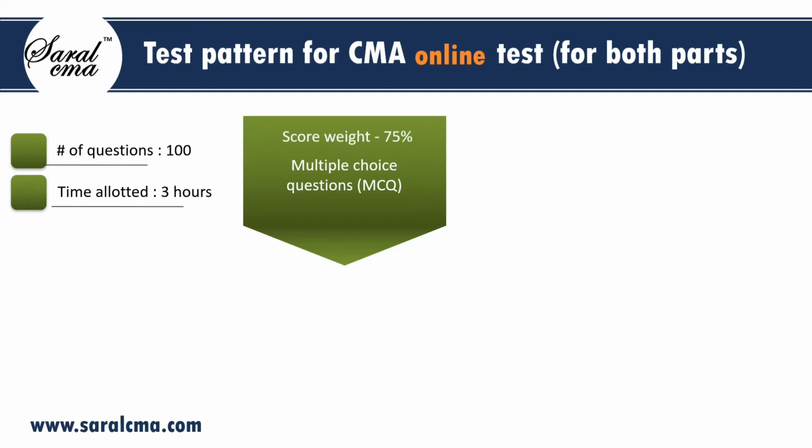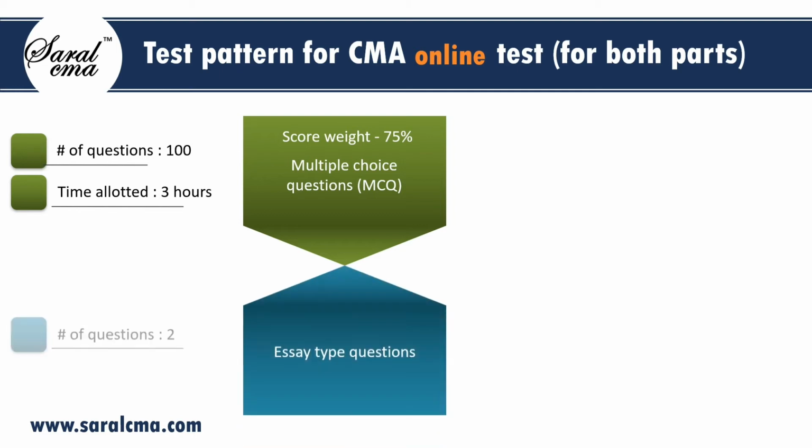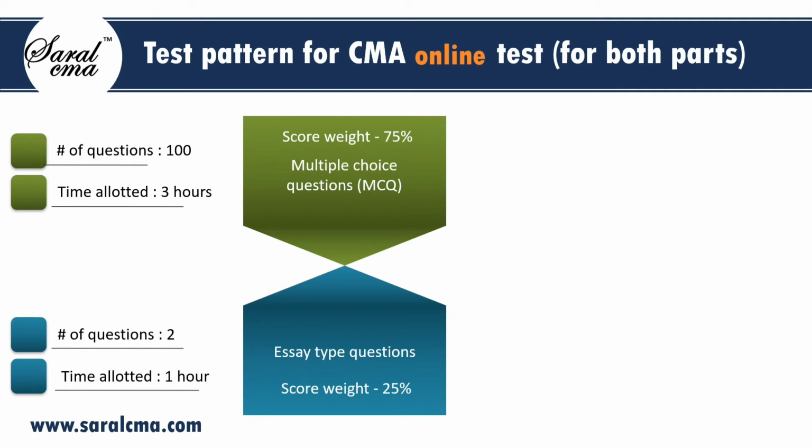The essay type questions section will have two main questions. There can be many sub questions under these two main questions. The time allotted to this section is 1 hour. Score weight of this section is 25%. It is possible to move from multiple choice questions section to essay type questions section, but it is not possible to move from essay type questions section to multiple choice questions section.